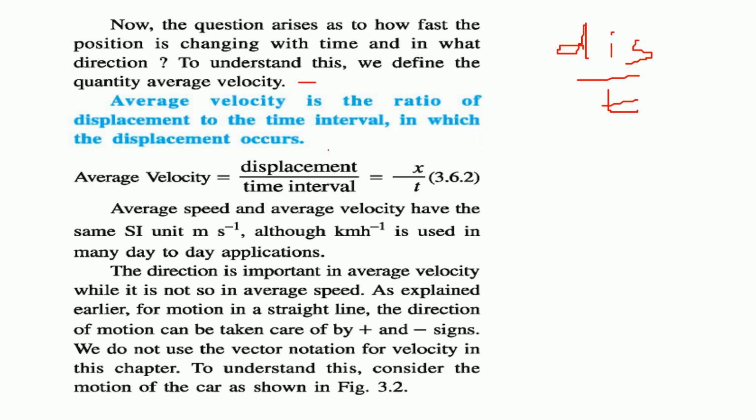So average velocity will be displacement by time, x by t. Average speed and average velocity have the SI unit meter per second. Because meter per second is very small as compared to the large distances, we generally compute it in terms of kilometer per hour.